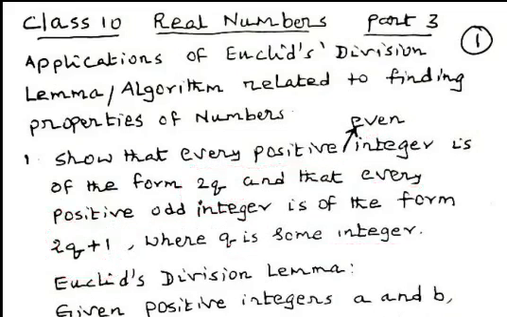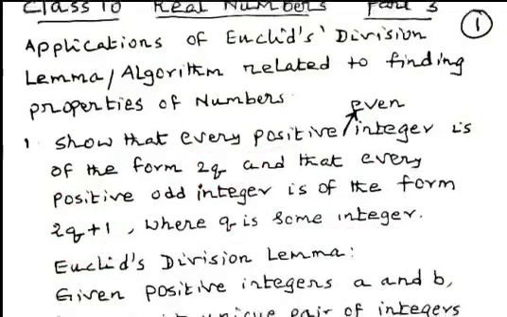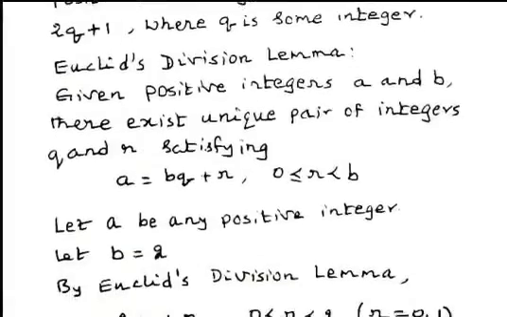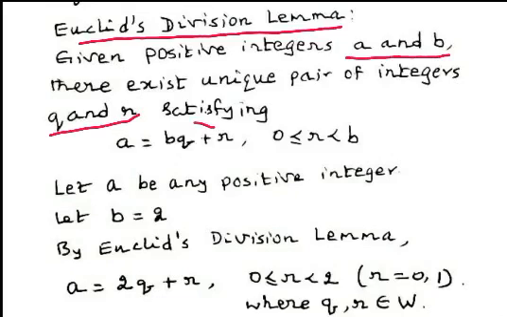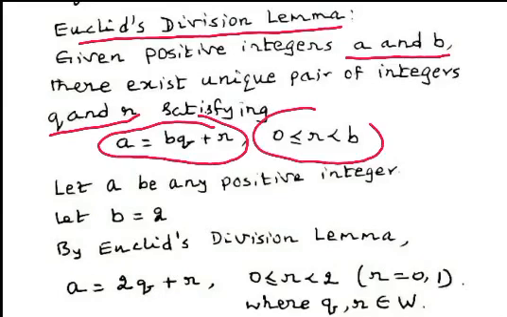To prove this, we use Euclid's division lemma. First, we note down Euclid's division lemma. Given positive integers a and b, there exists a unique pair of integers q and r such that a equal to bq plus r, where 0 less than or equal to r less than b. This is Euclid's division lemma.